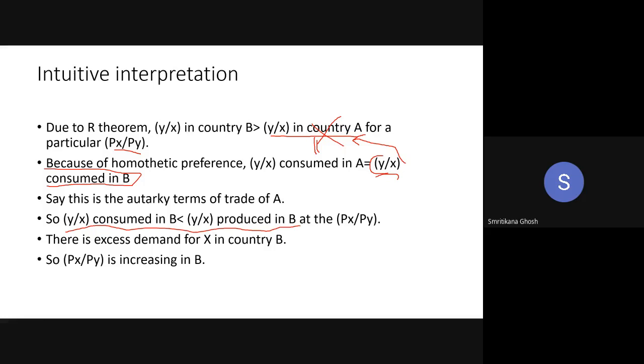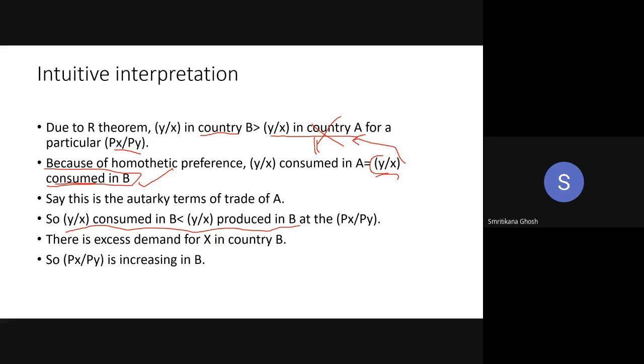Is it clear? Simple. Yes, ma'am. It's very simple actually. I'm just replacing this by y by x consumed in B. That much, nothing else. So this is one component with country B, and this is another component with country B. So these things I am writing in this fourth bullet.